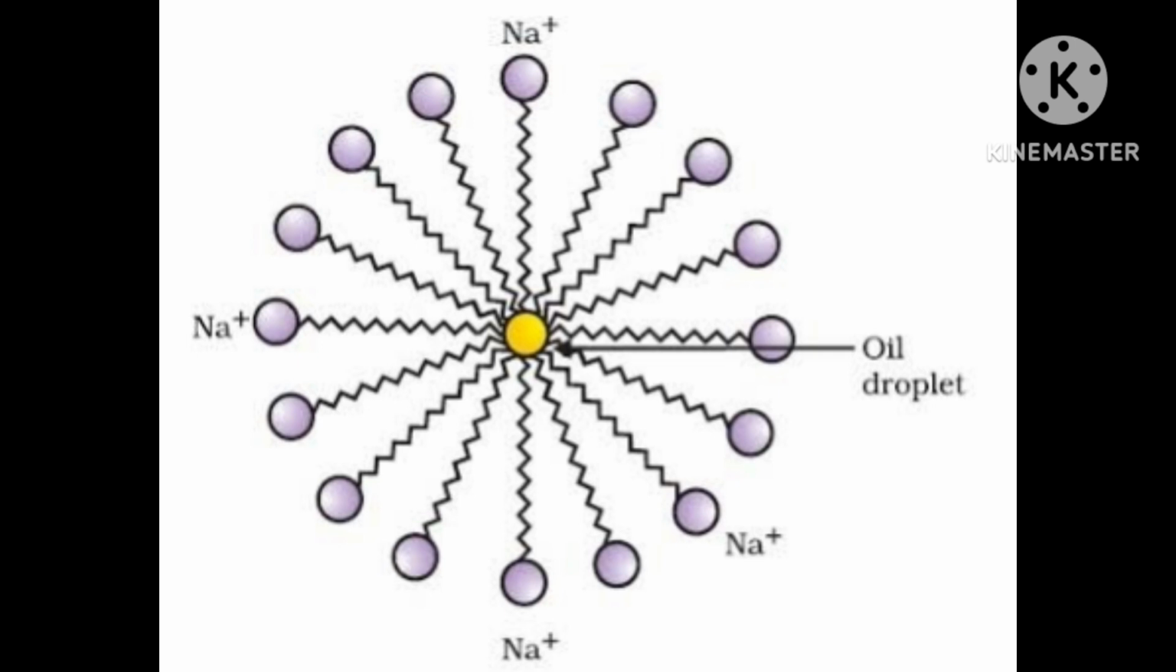The formation of micelles takes place only above a particular temperature called Kraft temperature, Tk, capital T and small k, and above a particular concentration called critical micelle concentration, in short CMC. On dilution, these colloids revert back to individual ions.